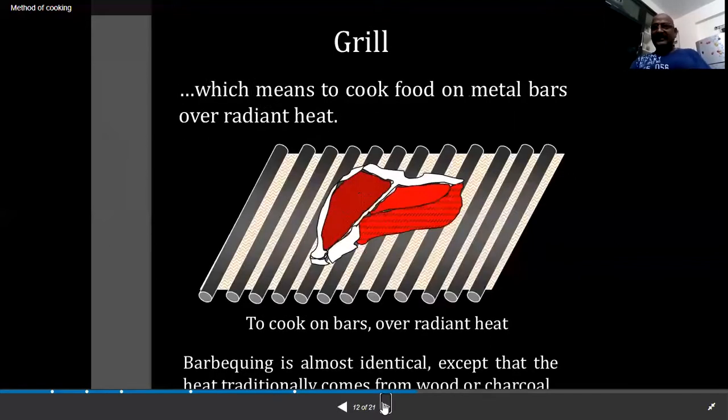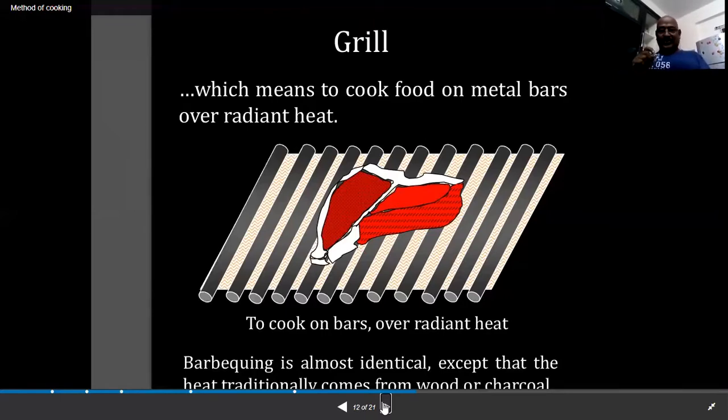Another dry heat method is known as grill, which means to cook the food on metal bars over radiant heat. Metal bars means the coils, the metal rods. Those metal bars will give marks to the food on the surface and bottom of the food. That is known as a grill.